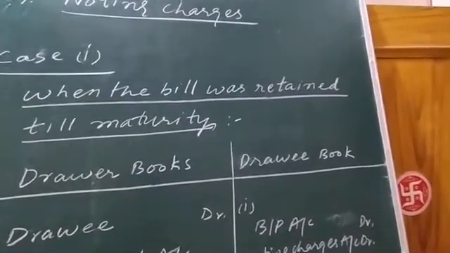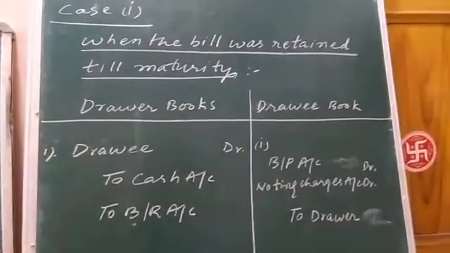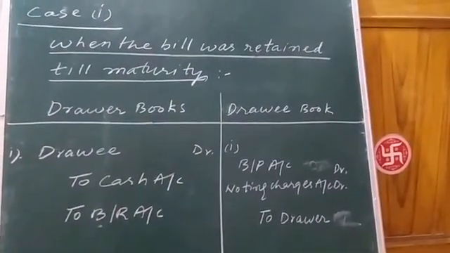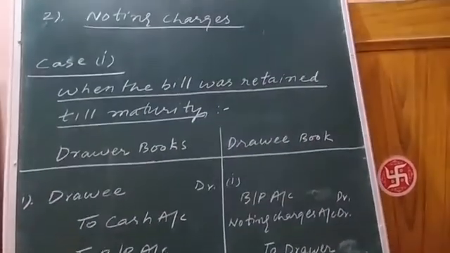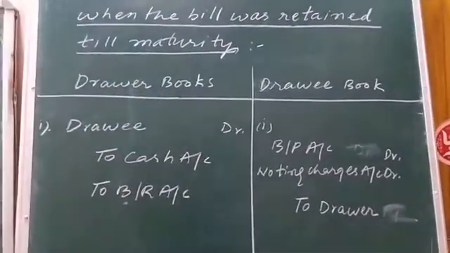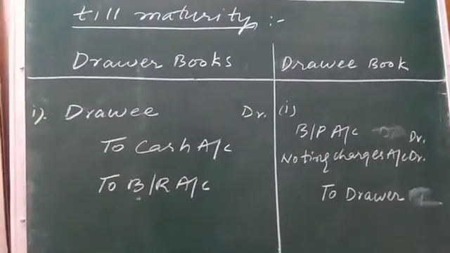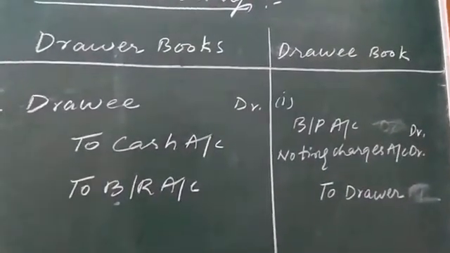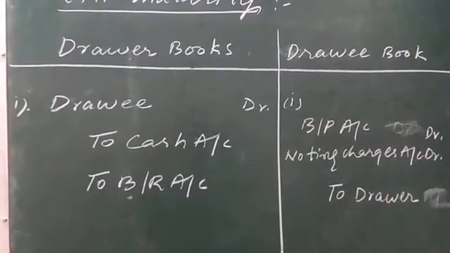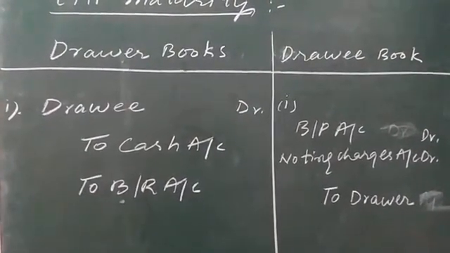Right. So let us see the journal entry to be passed in the books of drawer as well as drawee in case of noting charges. Drawee debit. Drawee means the purchaser of the goods, the person from whom the payment of the goods is to be received on the date of maturity.